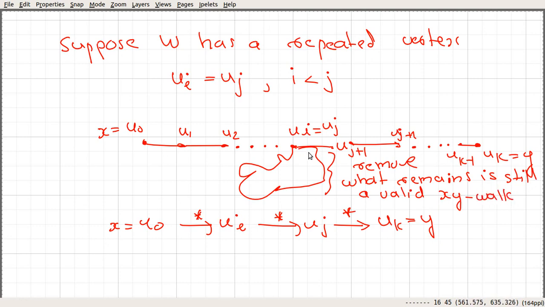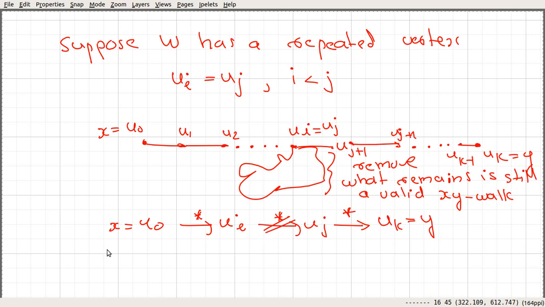Take this looping portion, and if you remove that looping portion, you can see that you still have a valid xy walk.